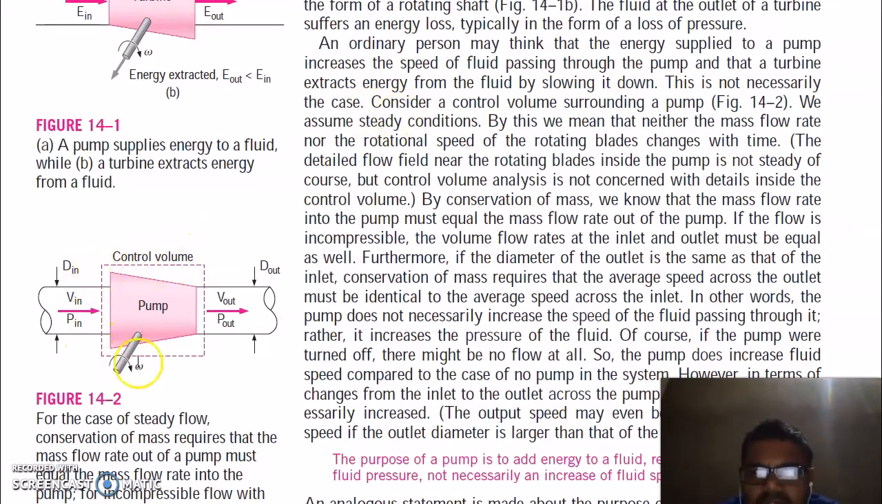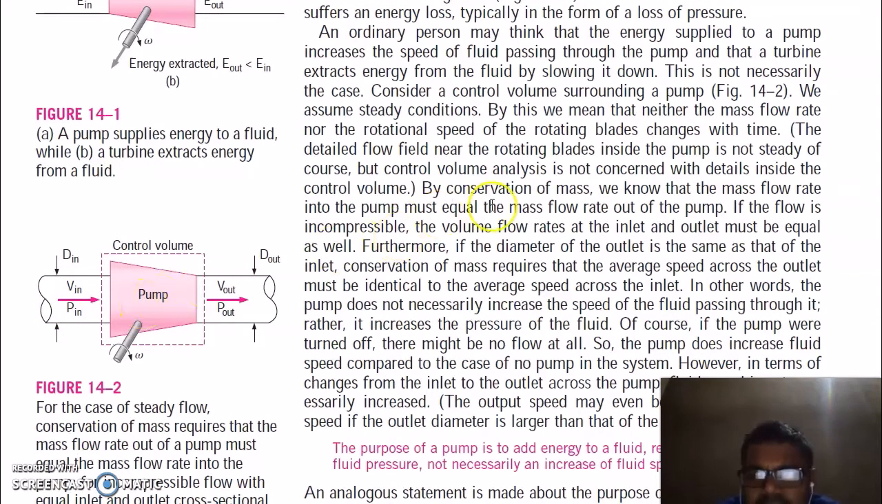Consider a control volume surrounding a pump. We assume steady conditions. By this we mean that neither the mass flow rate nor the rotation speed of the rotating blades changes. Your pump is moving at a fixed speed and the mass flow rate through the pump is fixed. So by conservation of mass, we know that the mass flow rate into the pump must be equal to the mass flow rate out of the pump